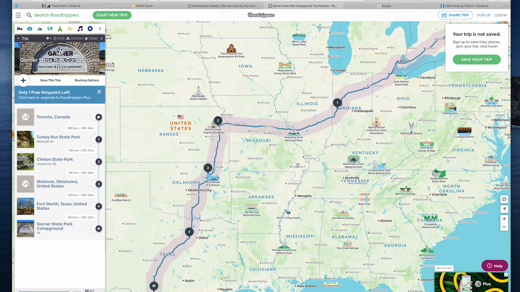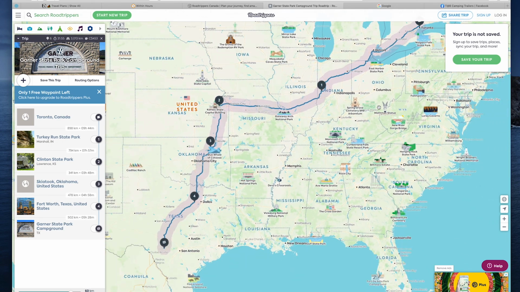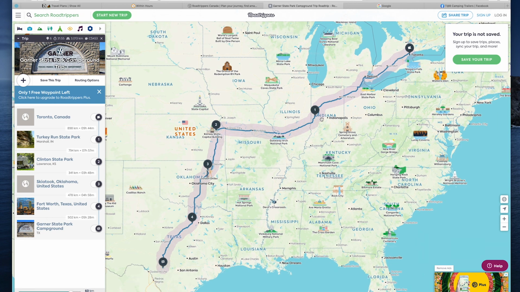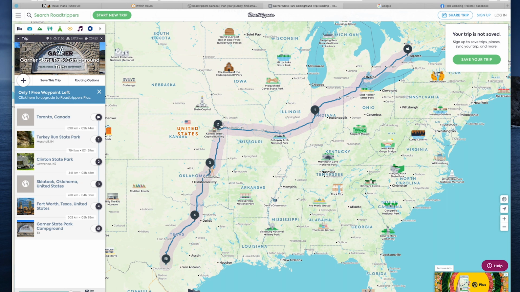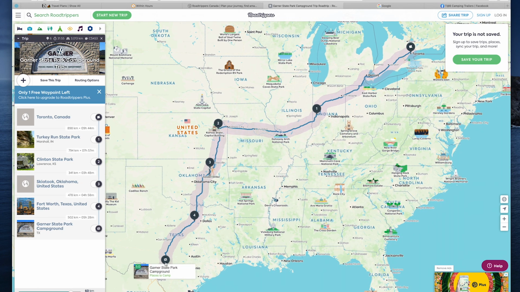In addition to using that, I am using roadtrippers.com, and this is a really nice way to map out your route. So I am coming from Toronto, which is my starting point, and my final destination will be Garner State Park Campground. Along the way, I have 4 stops. So I'm going to be stopping off in Indiana, Kansas, Oklahoma, Fort Worth, Texas, and then finally Garner State Park.